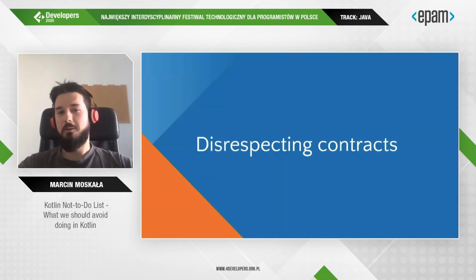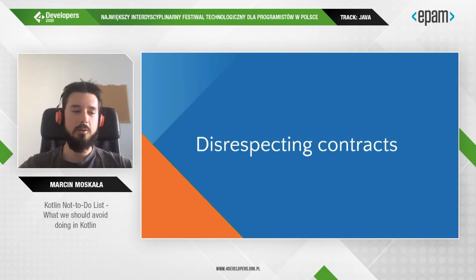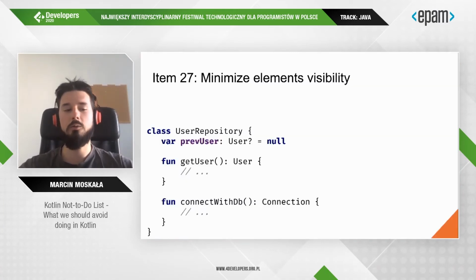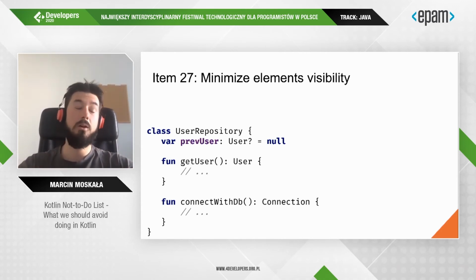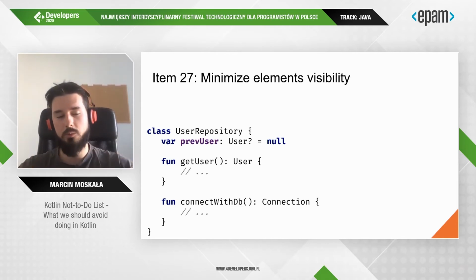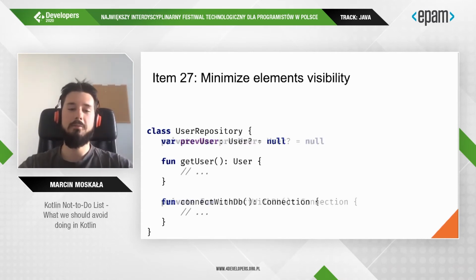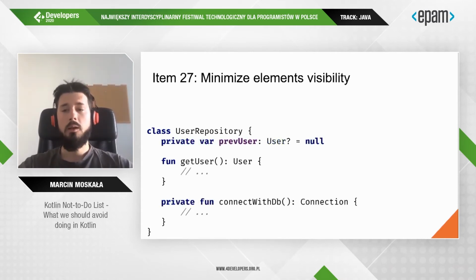Okay, and the third part of our presentation, and the third biggest sin of Kotlin developers, is disrespecting contract. When you take a look at code like that, you probably feel that there is something wrong with it. Everything is public, and we all pretty well know that whatever does not need to be public, we should make less visible, for instance protected or private, like in this case. It is clear for most people, but when we need to explain it, it's not so easy to explain.